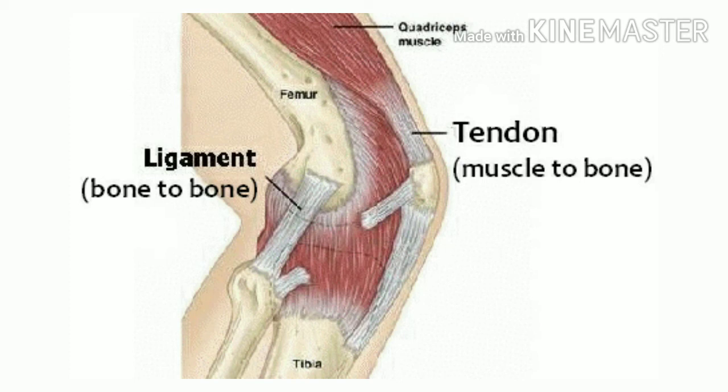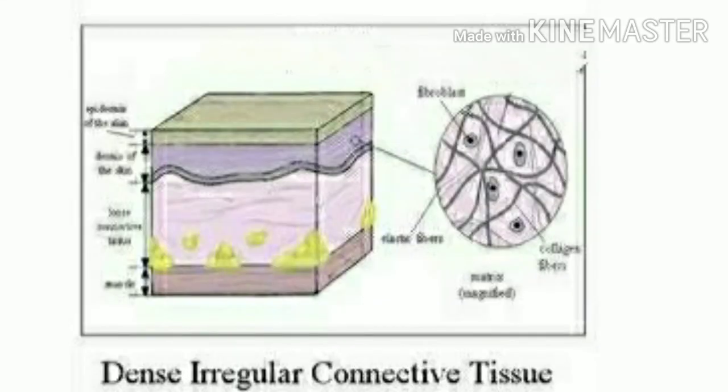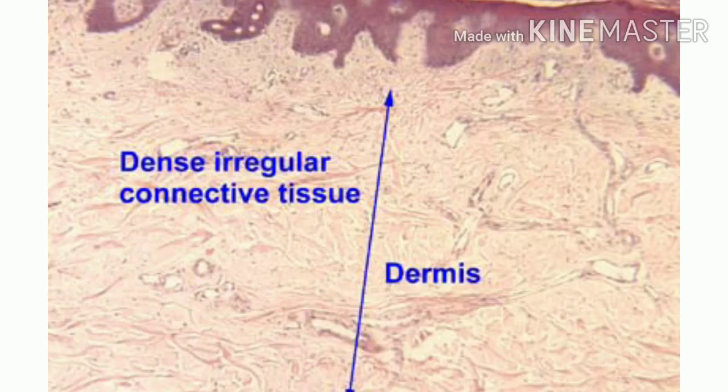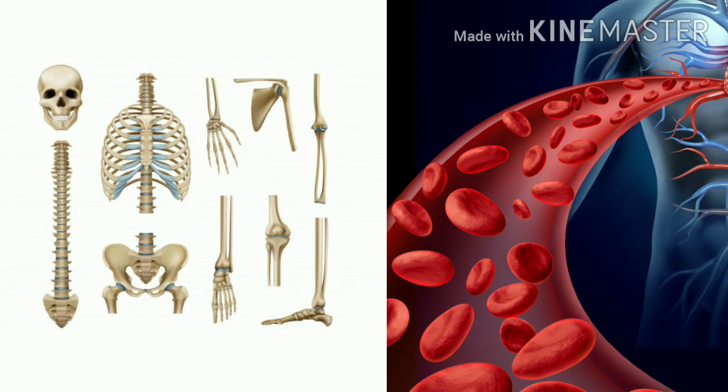Now, when the fibers are not arranged in any particular order, then they form dense irregular connective tissue. This tissue is present in skin. Now, cartilage, bone and blood together form specialized connective tissue.